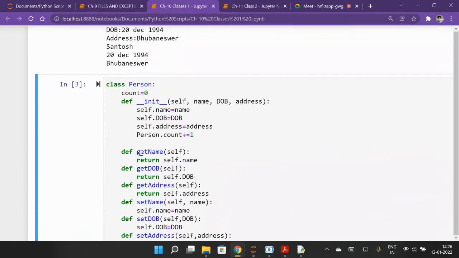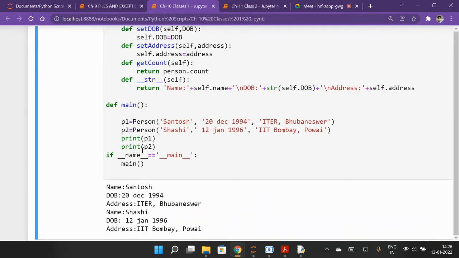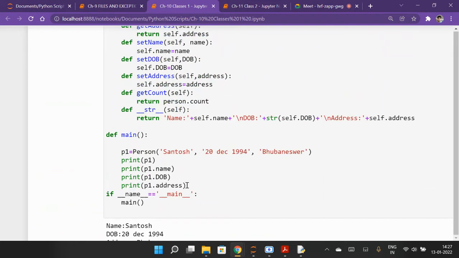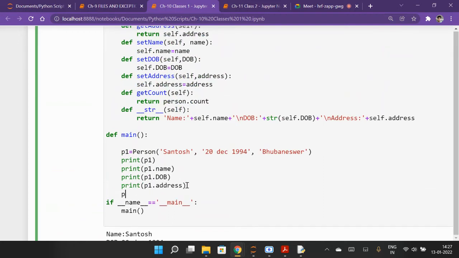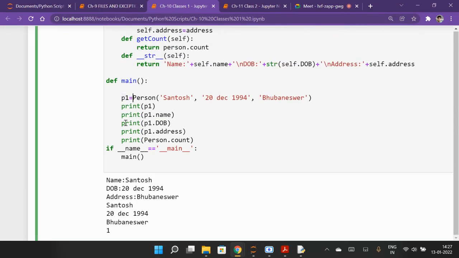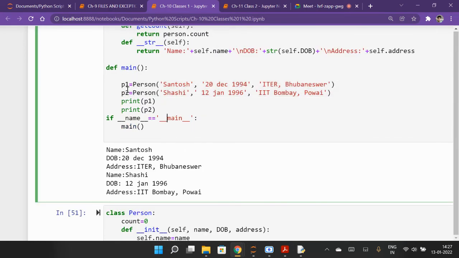So this way you can do. Okay, and same program I have here. I have given, okay, you want to count, so let's check here. If I write print person dot count, it is 1. Okay, so we have defined just one object. And same thing if I do here, you check, here I have 2 persons.